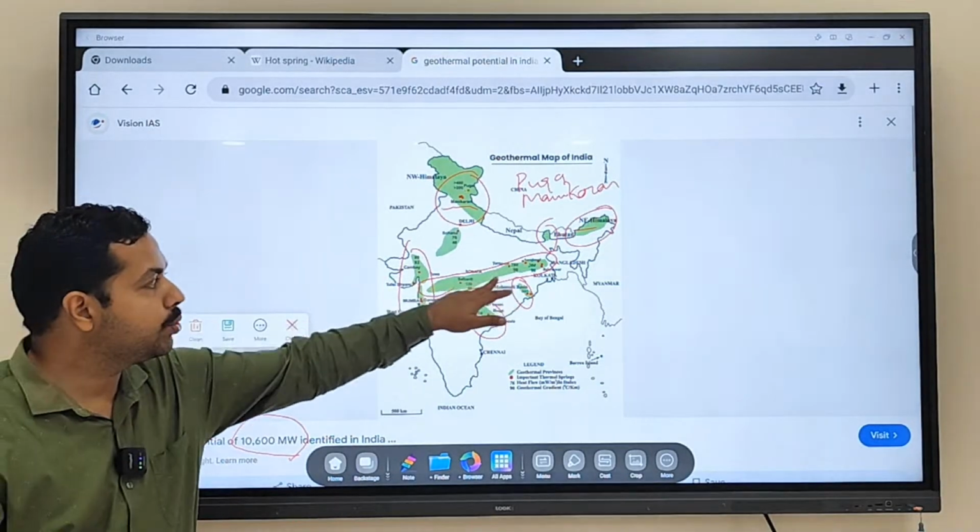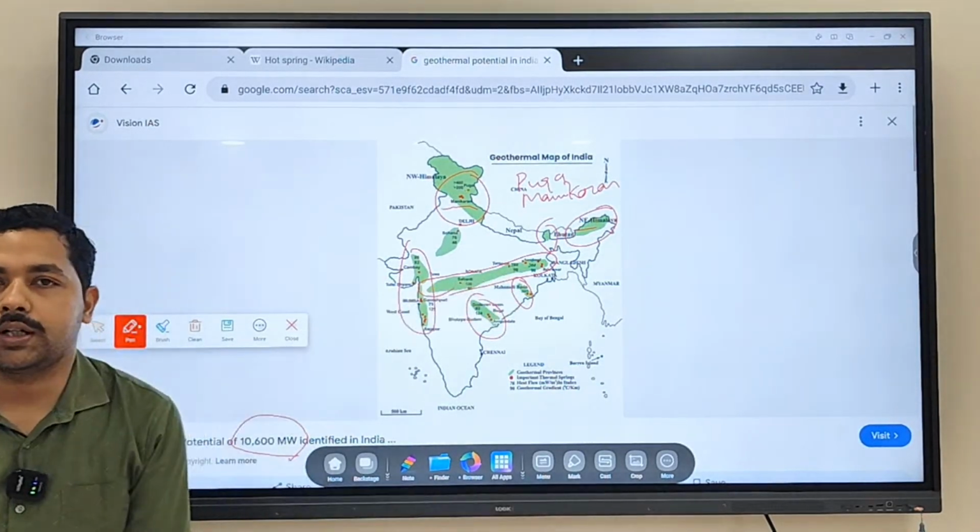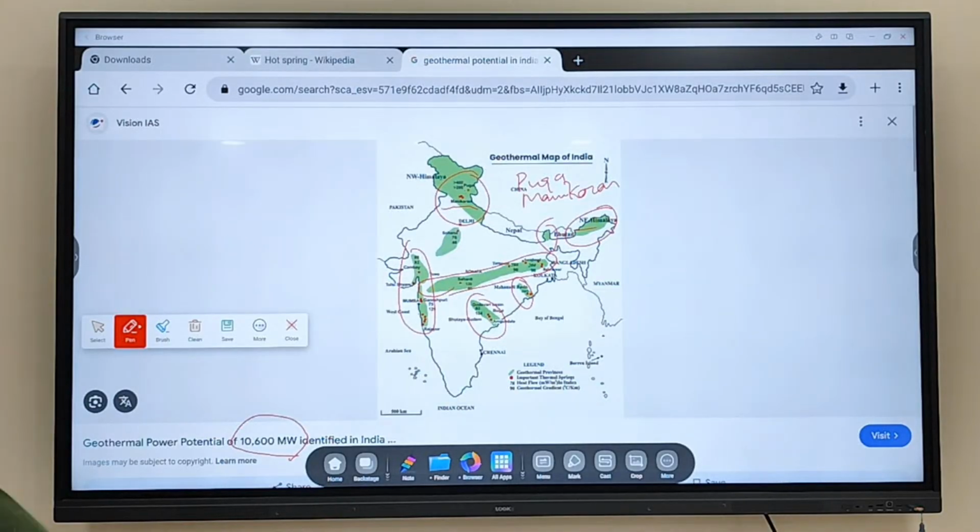This region is a zone of faulting. Fault is being created. Vindhyan Satpura region, fault is being created. So India has a geothermal potential region over here. Clear?